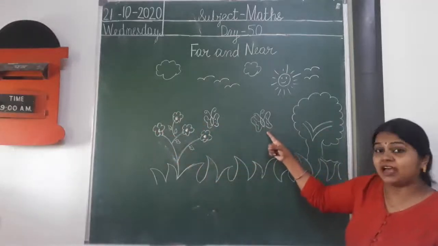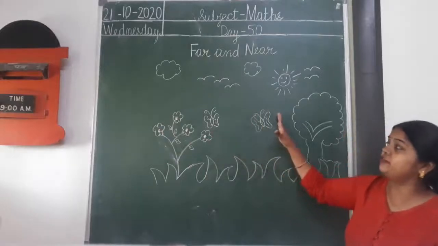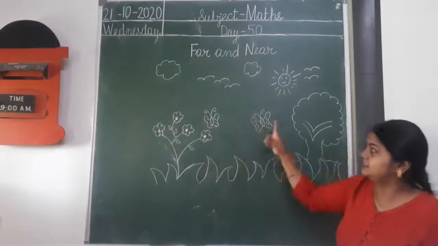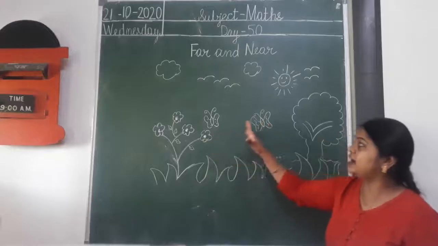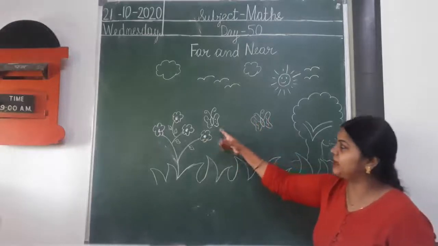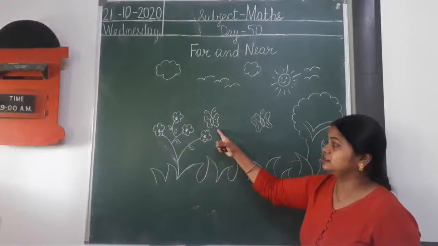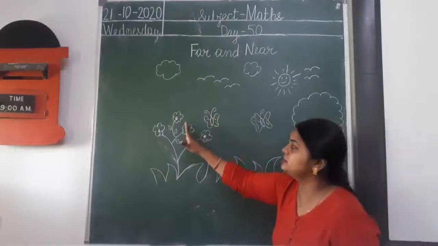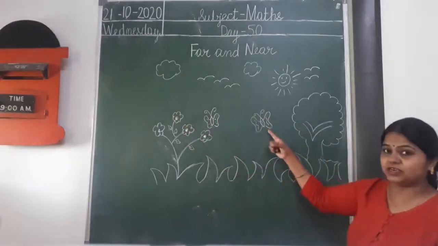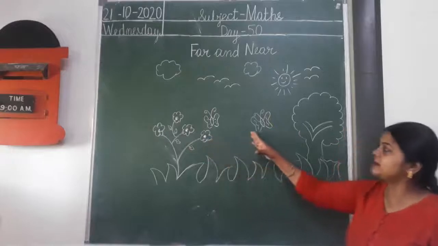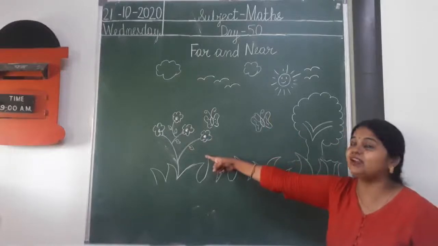But this butterfly is far away from these flowers. This butterfly is far away and this butterfly is near.